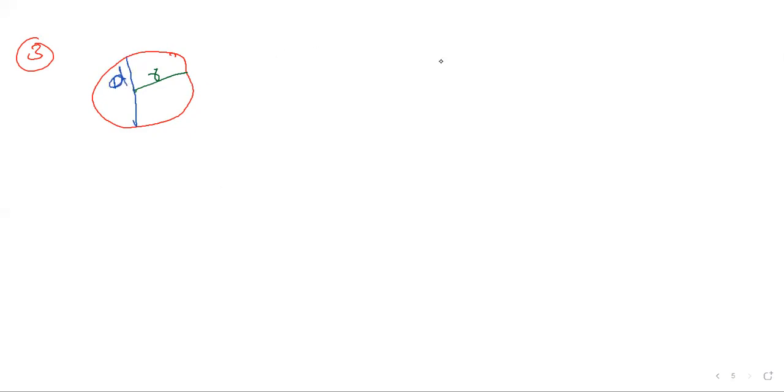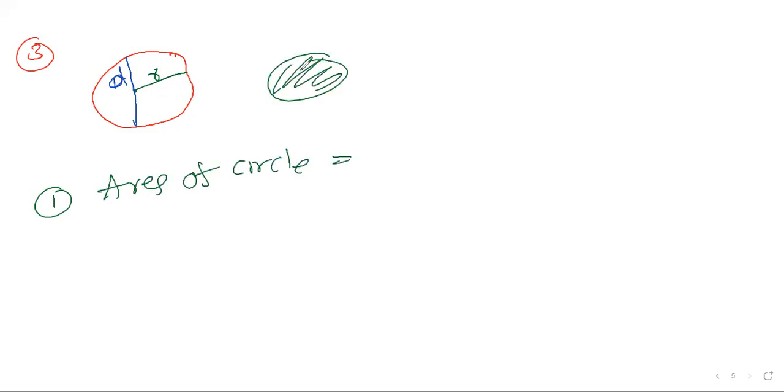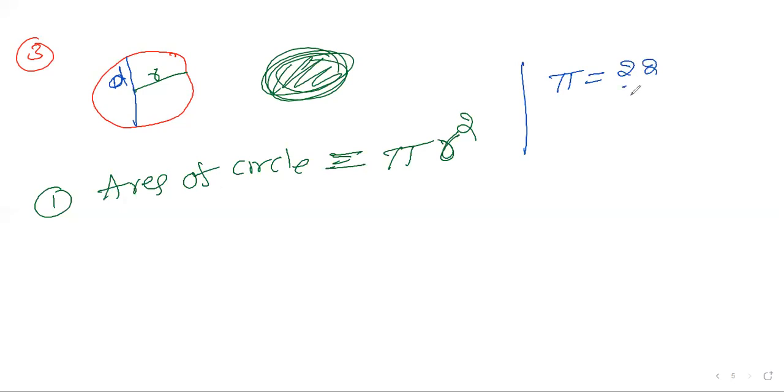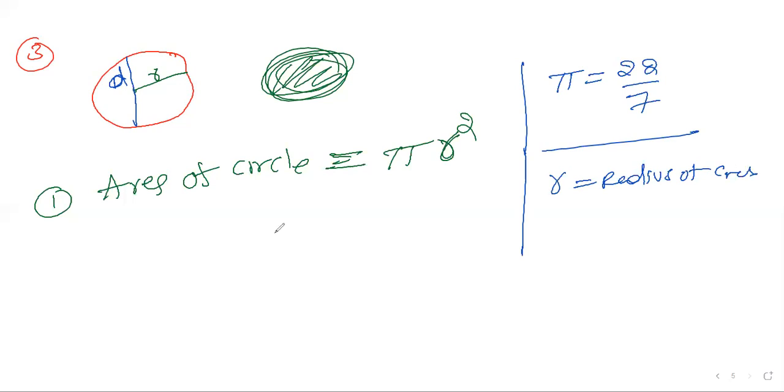The first formula for the circle is the area of a circle. Area means how much space the circle is going to occupy. The area of a circle is pi r square. Please remember, area of circle is pi r square. Pi is a constant value, it is 22 by 7. First time, please remember, pi is equal to 22 by 7. r is the radius of the circle. Clear?